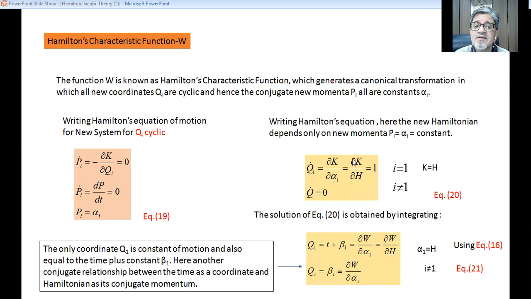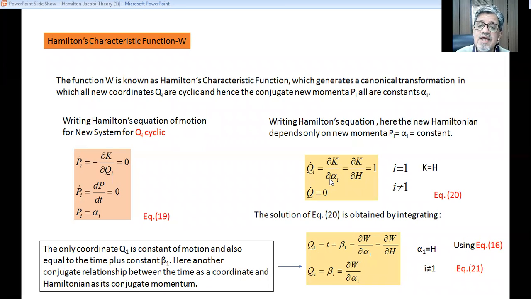And we know that for i equal to 1, alpha 1 is the Hamiltonian, that we have already seen in our last slide. But not other alphas. Alpha 2, alpha 3, alpha i, they are not equal to the Hamiltonian. So we have put the condition that i is equal to 1.